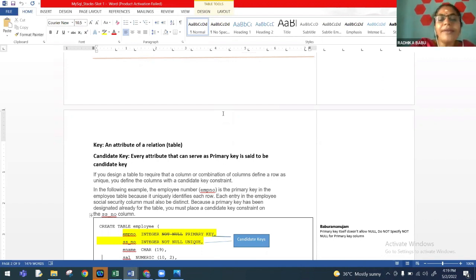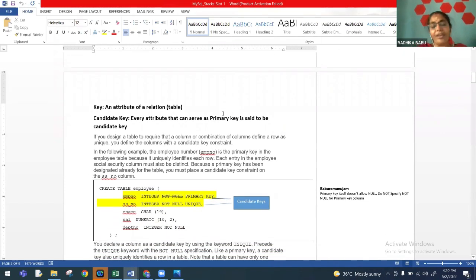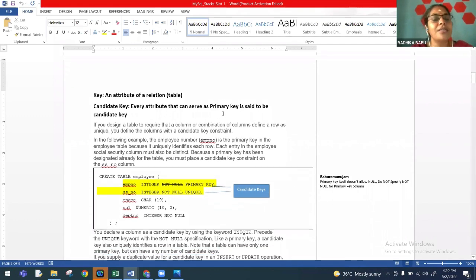So given a table, how do we identify a candidate key? How do we identify which candidate key to act as a primary key? Then what is an alternate key? These are few terms that we need to be very, very clear with. As computer science teachers, we would have read through all this and come across all these terms. So candidate key, primary key, alternate key, composite key, foreign key. These are the things that we are going to discuss now.